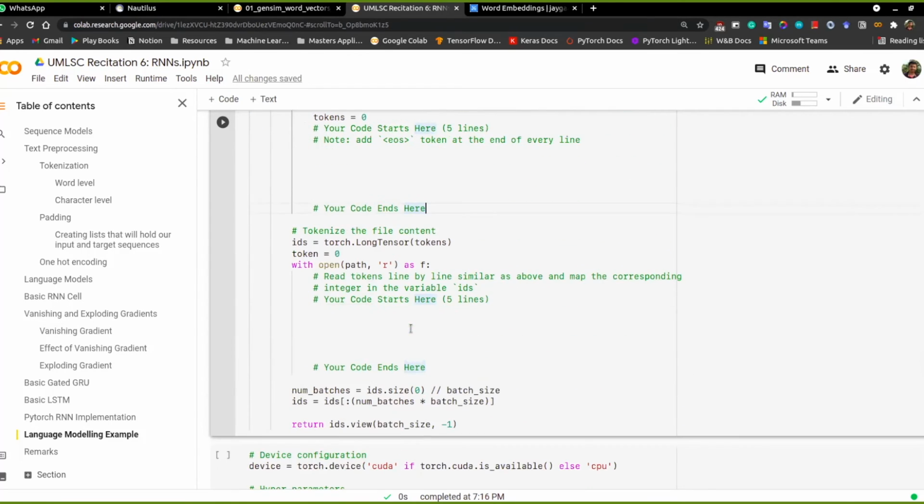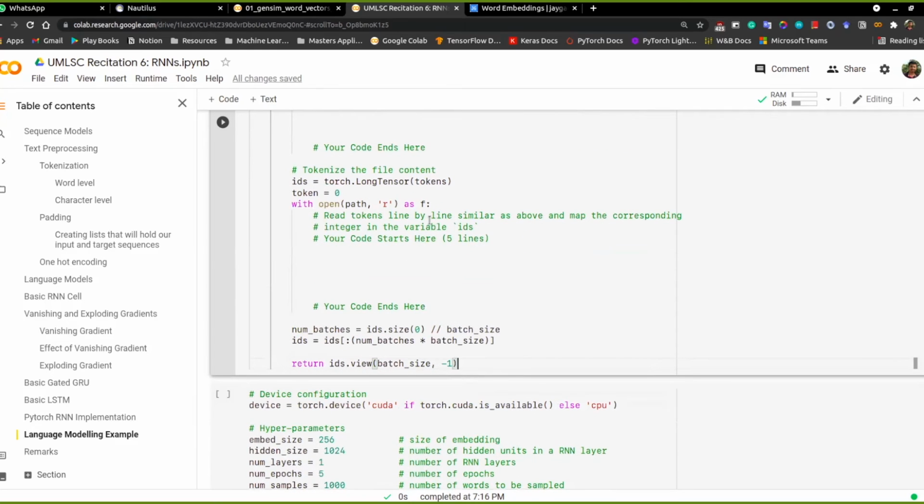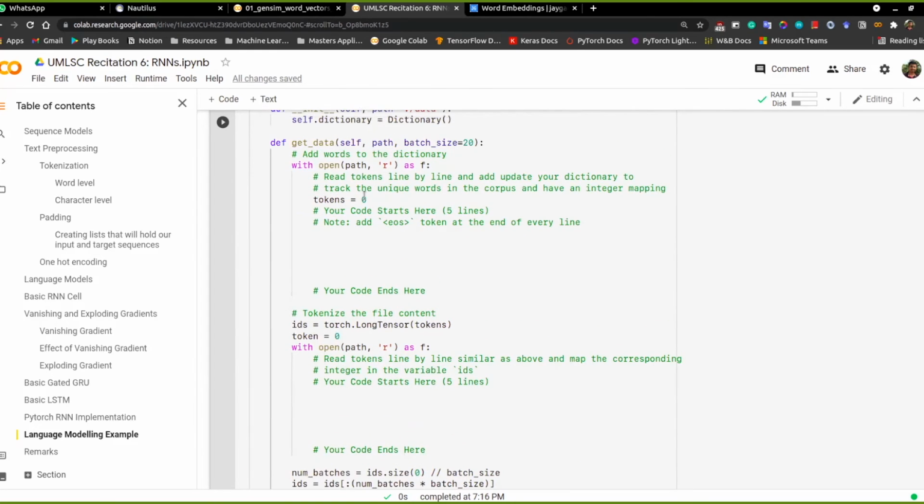Based on that dictionary, we then generate an integer mapping as well, and we pass that integer mapping on for training the RNNs and all further steps. The comments are written here. You need to read tokens line by line and update your dictionary based on the words that you see. And one more thing: add an end of sequence token to every line here.